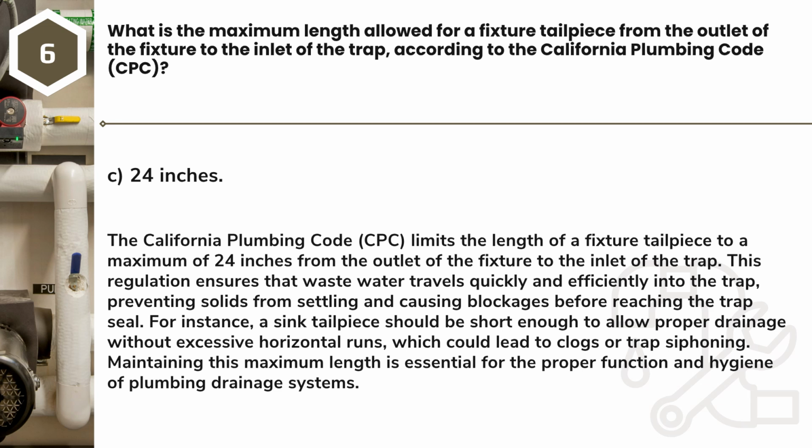Answer: C. 24 inches. The California Plumbing Code, CPC, limits the length of a fixture tailpiece to a maximum of 24 inches from the outlet of the fixture to the inlet of the trap. This regulation ensures that wastewater travels quickly and efficiently into the trap, preventing solids from settling and causing blockages before reaching the trap seal. For instance, a sink tailpiece should be short enough to allow proper drainage without excessive horizontal runs, which could lead to clogs or trap siphoning. Maintaining this maximum length is essential for the proper function and hygiene of plumbing drainage systems.